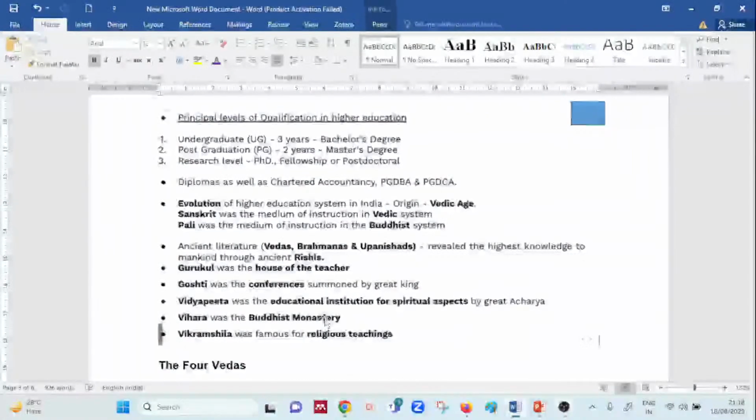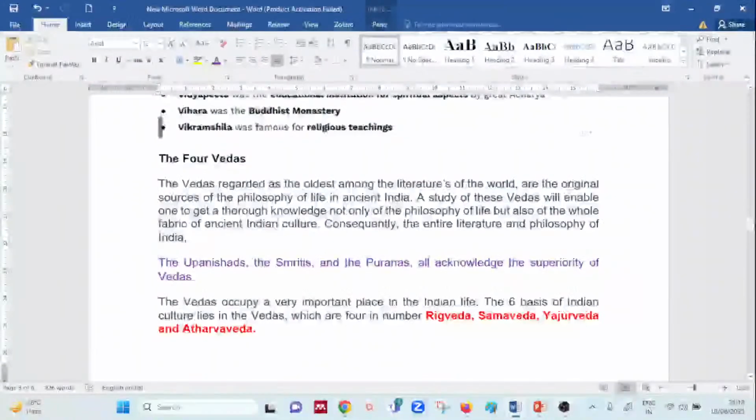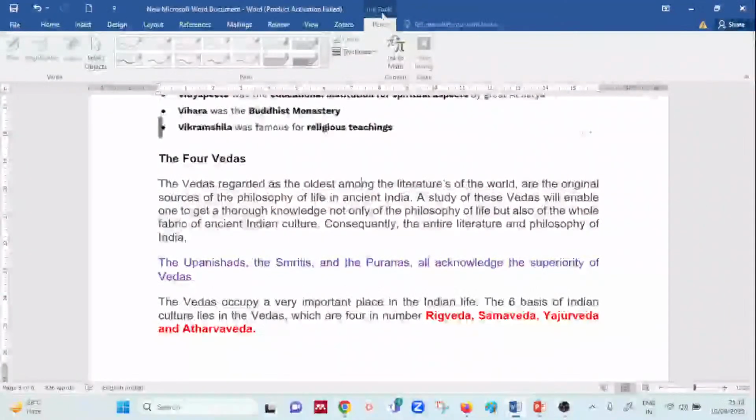Now let's come to the next part, which is our important part, that is in the form of Vedas, okay. So we are going to see what exactly we are going to have information over here. So basically let's understand the Vedas, okay. So Vedas are considered as the oldest literature in the world, and its origin is from the philosophy of life that belonged to ancient India.